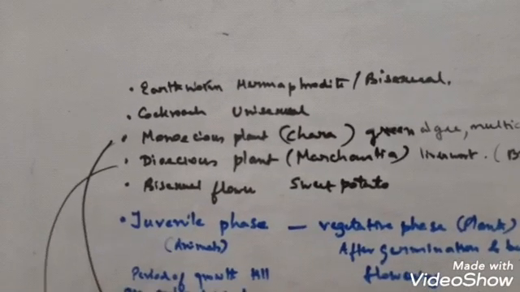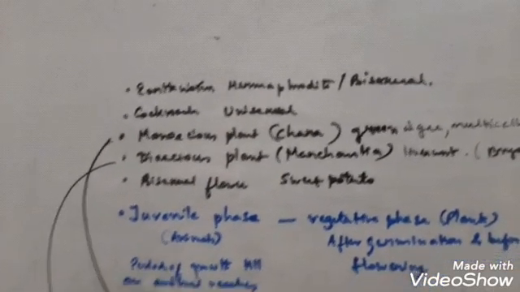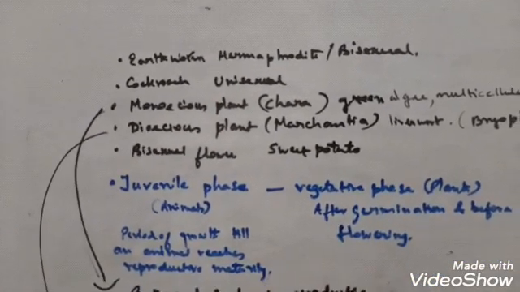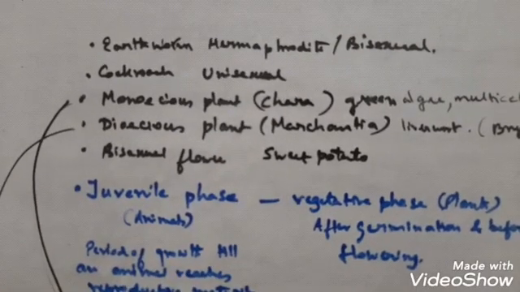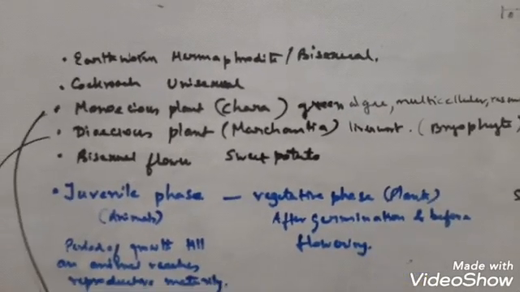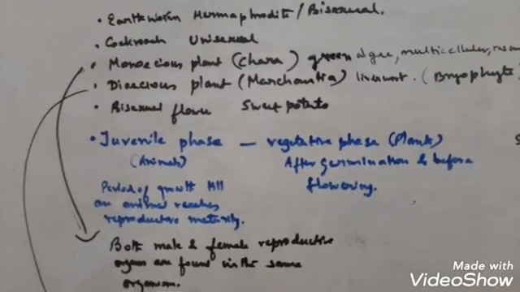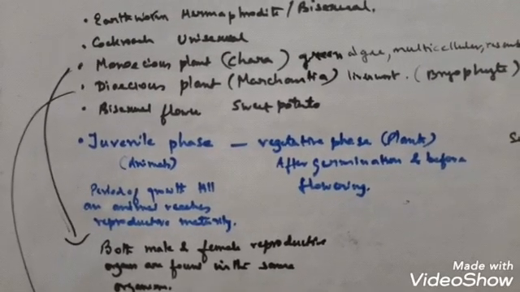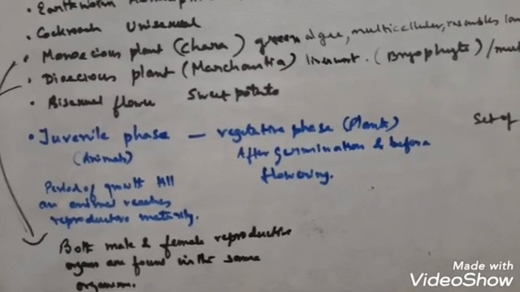Now the next topic of this sexual reproduction part is the juvenile phase. What do you mean by juvenile phase and vegetative phase? You see, in plants, after germination and before flowering, the plant undergoes maturity or growth of its vegetative parts.